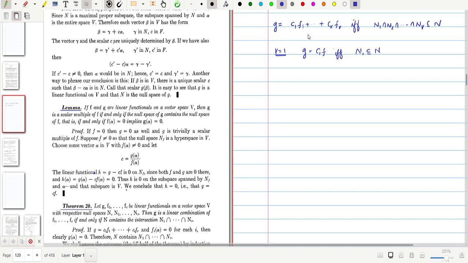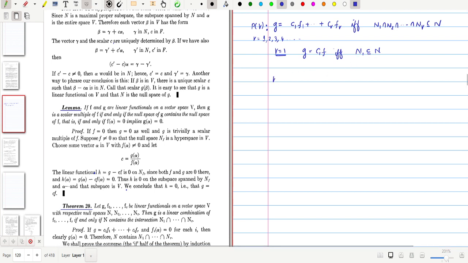So we will prove this characterization using mathematical induction on r. Because this statement is a statement of r, for r equal to 1, 2, 3, etc., we need to prove the statement for the positive integers. For r equal to 1, we have the lemma, so it easily follows.